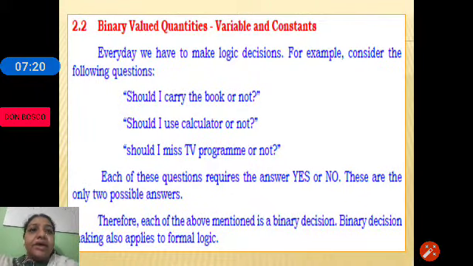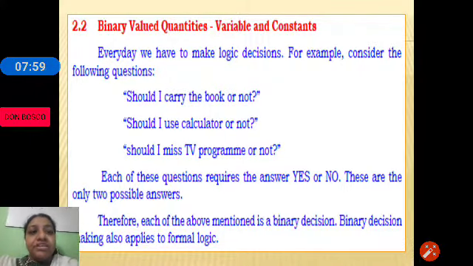Let us discuss binary valued quantities, that is a variable and a constant. Let us briefly discuss what a logic decision is. In our day-to-day life, we make many logic decisions. For example, should I carry the book or not? The answer is yes or no. Should I use the calculator or not? Either I use it or I don't, that means yes or no.